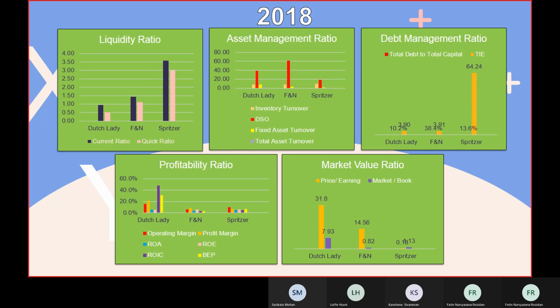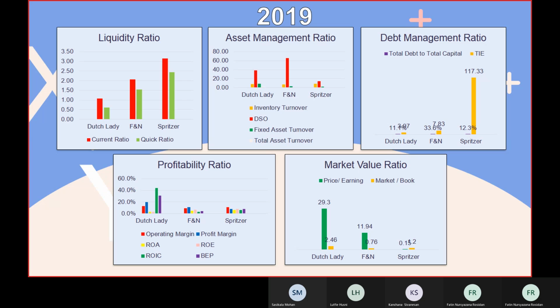Next is 2019. Still the same, Spritzer is the highest one for liquidity ratio. Then for the asset management ratio, also the same. FNN is the highest for day sales outstanding, while Spritzer is the least one. Then for the debt management ratio, also still the same.